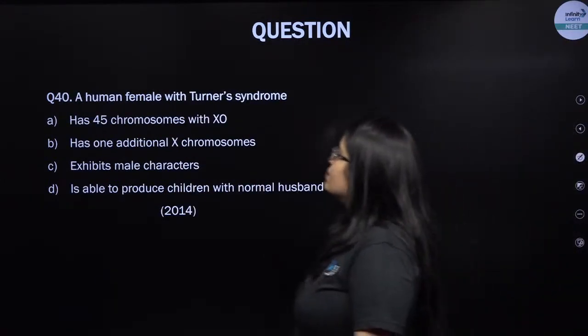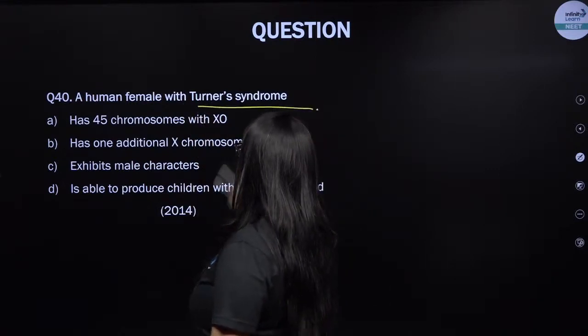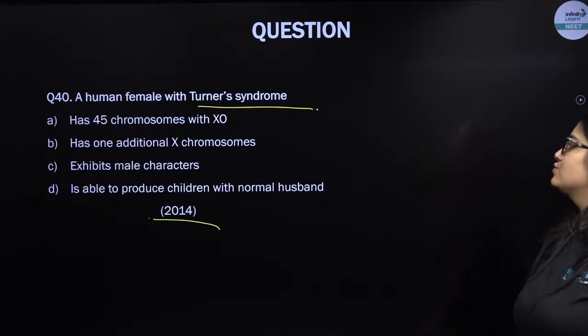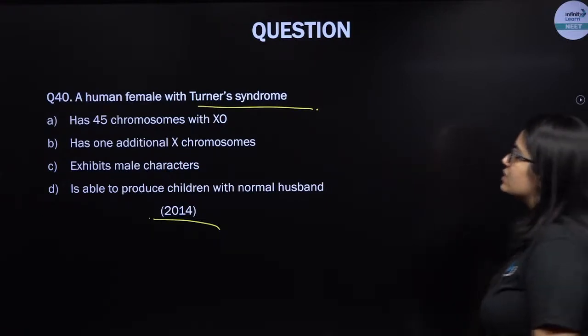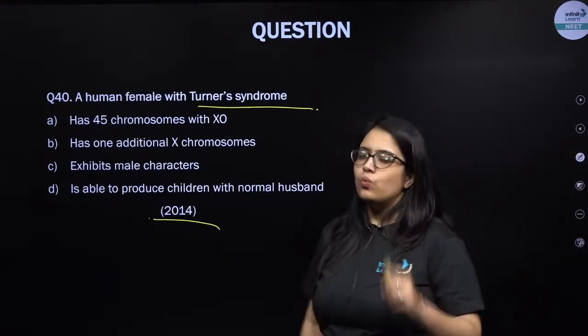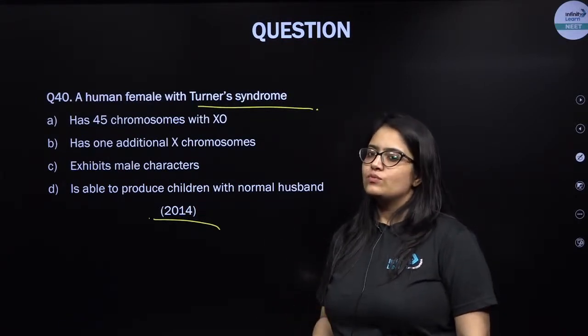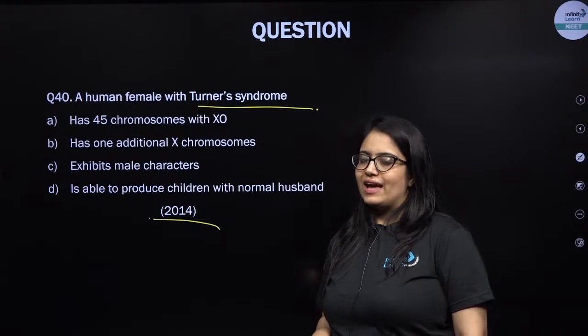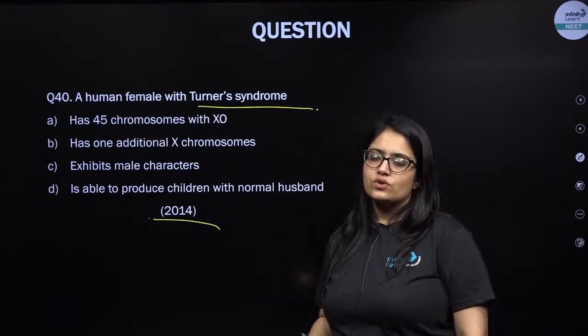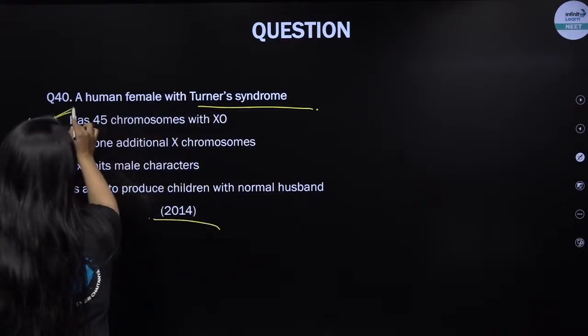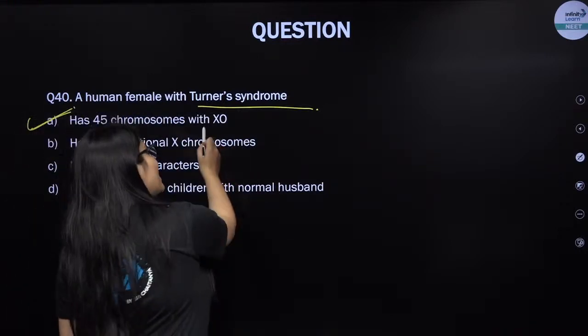A human female with Turner syndrome. This was asked in 2014. A human female with Turner syndrome will have one less X chromosome. A normal female has 2 X chromosomes, but she will have one less. So instead of 46 total, she will have 45. This is a condition in which a female has 45 chromosomes with XO condition, one less.